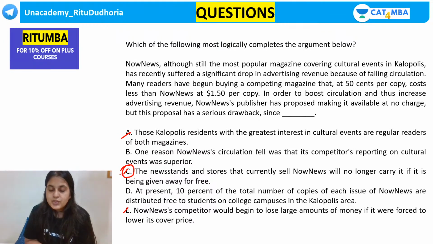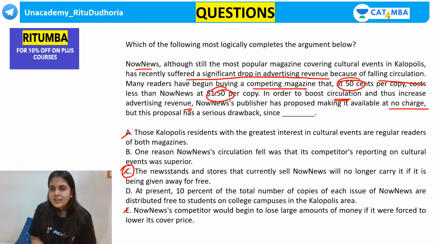Okay, guys, now I want you to quickly understand this question. It's a simple question. See, it basically talks about Now News. It says it suffered a significant drop in advertising revenue and falling circulation. Many readers have begun buying a competing magazine because of the cost factor. So in order to boost the circulation and the revenue, they want to issue it free of cost. But this has a drawback. So this is negative in tone.